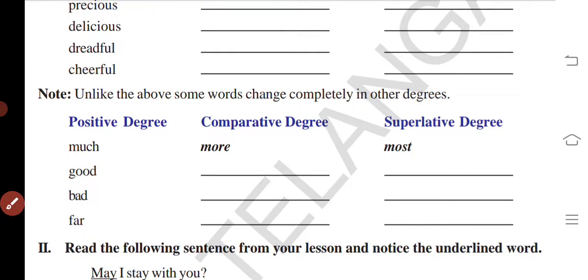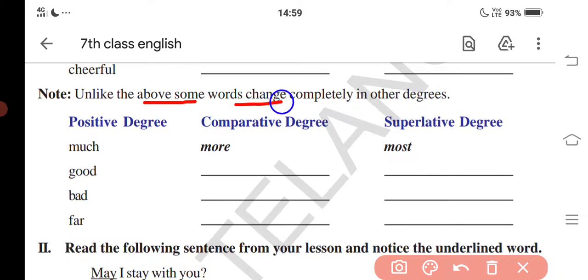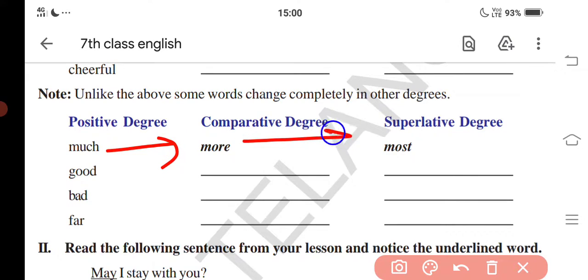Here also they give a note. Unlike the above, some words change completely in other degrees. So till now we have seen that only the same words will be repeated in the comparative and superlative, but here the three degrees, positive, comparative and superlative, will be changed. These are some examples of the three changed. They have given the first one: much, more, most. See here, these three are changed.